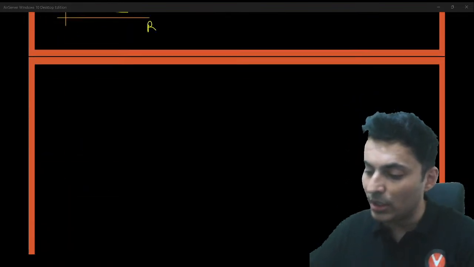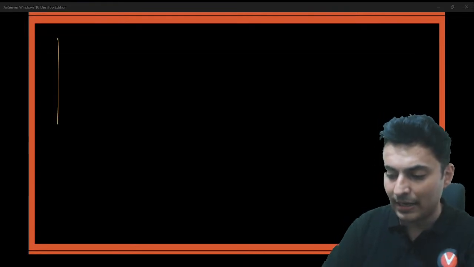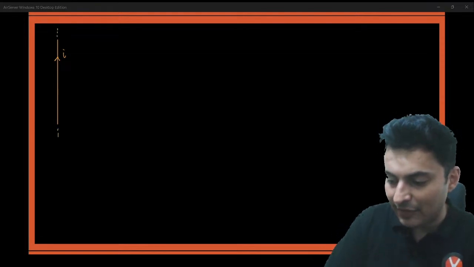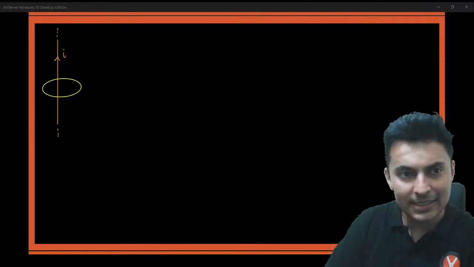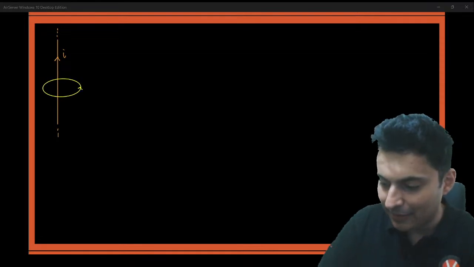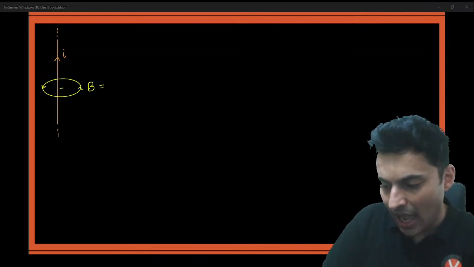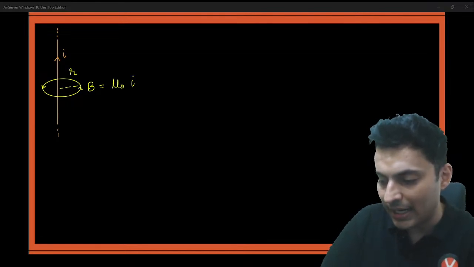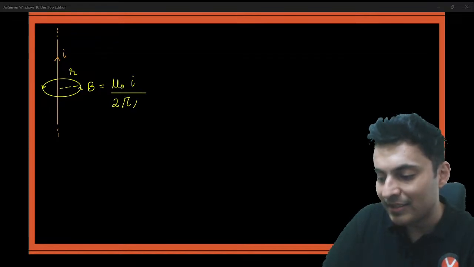But when you take a long wire carrying current, then the magnetic field lines are circular. Something like this, right? The magnetic field lines are circular. These magnetic field lines at some distance small r is again given by mu naught I, but this time instead of 2r, it is 2 pi small r.